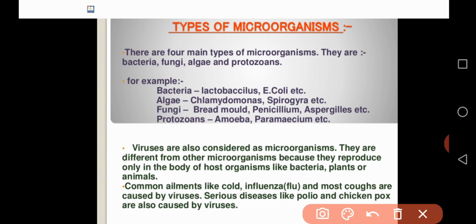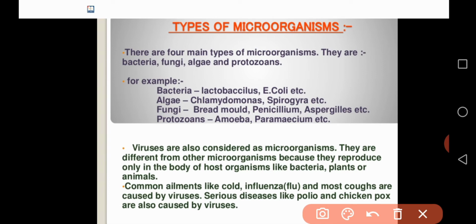They are different from other microorganisms because usually viruses are inactive outside the body of organisms. So the virus enters into our body through food or water, whatever it is.